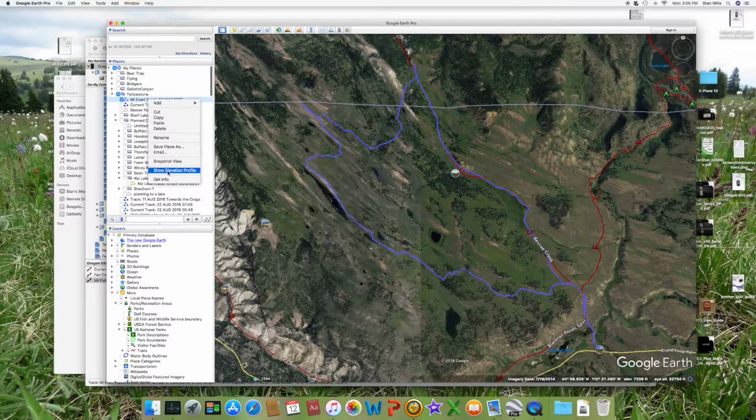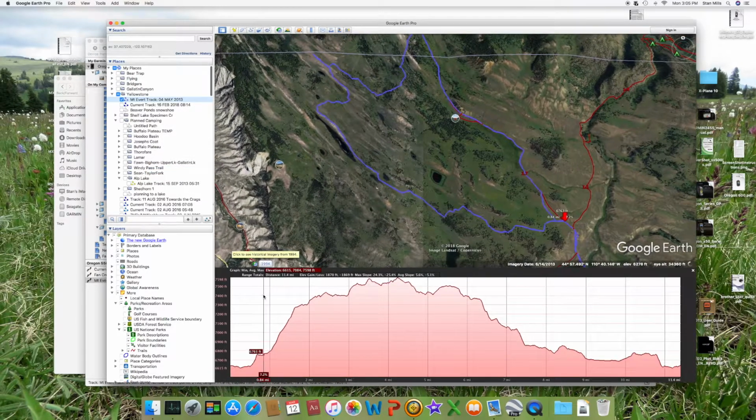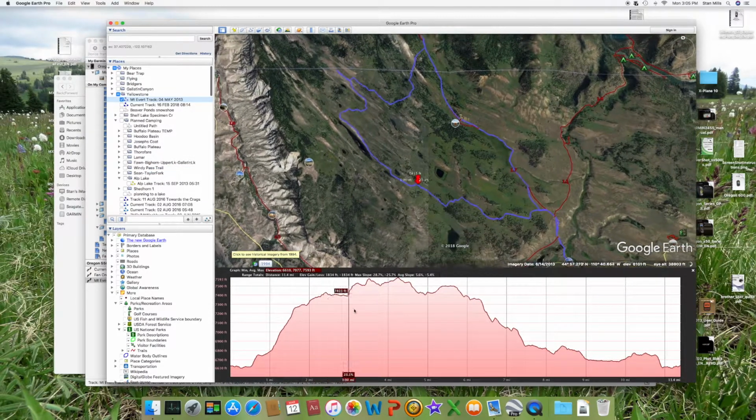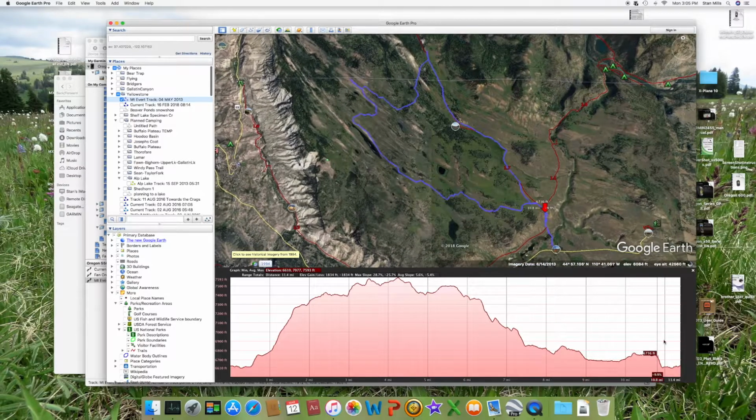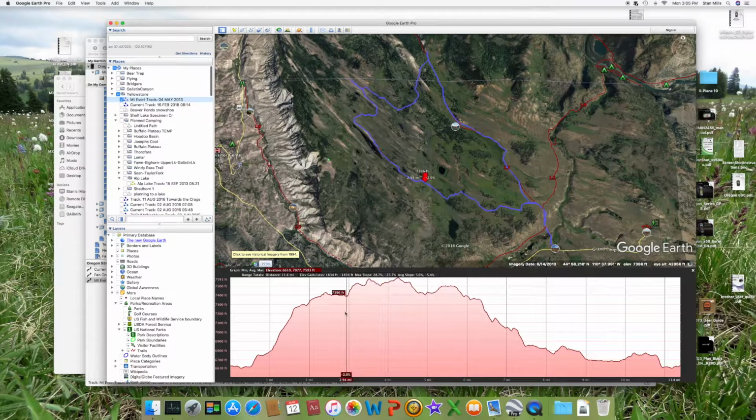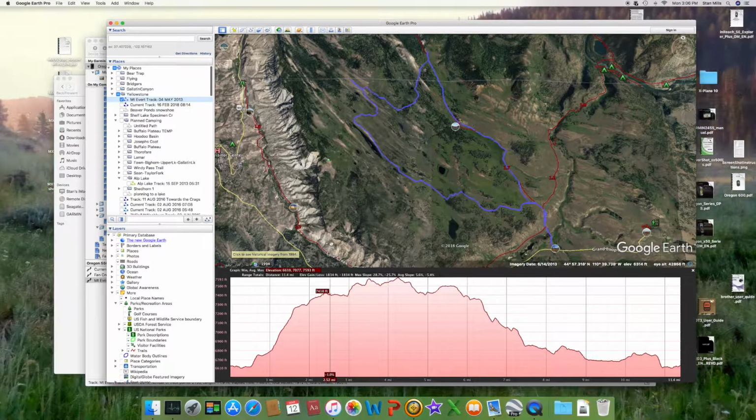Copied it from Garmin Basecamp into Google Earth. Here's my route right here. You can see it's about 11.4 miles long, about 1,834 vertical feet. So now I have it saved into Google Earth.